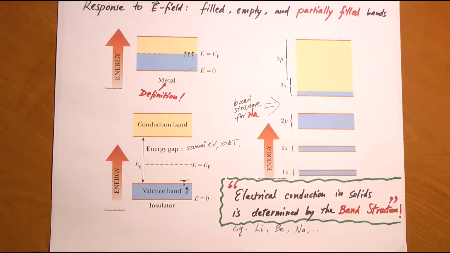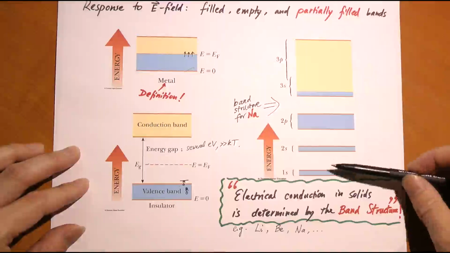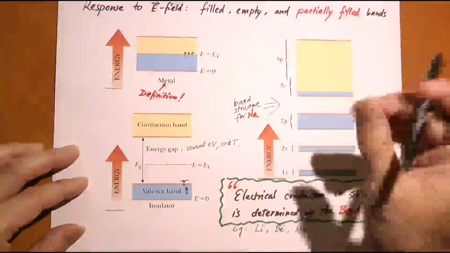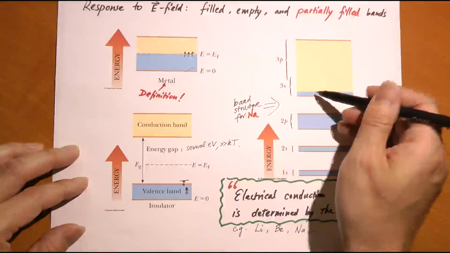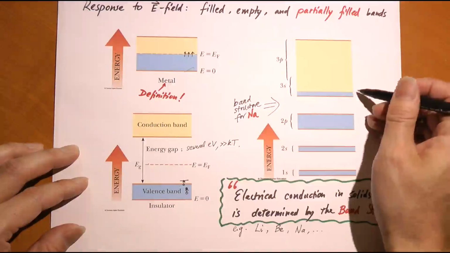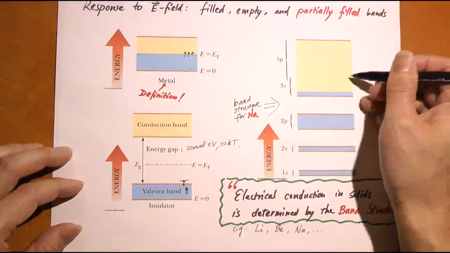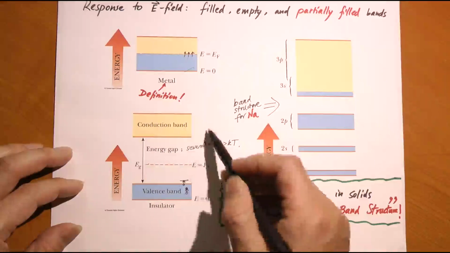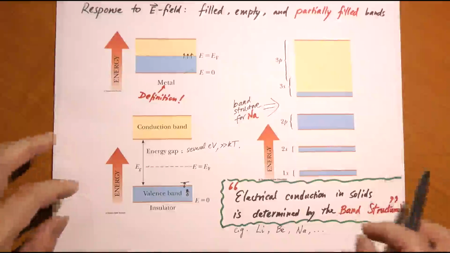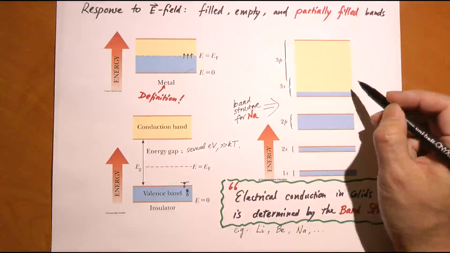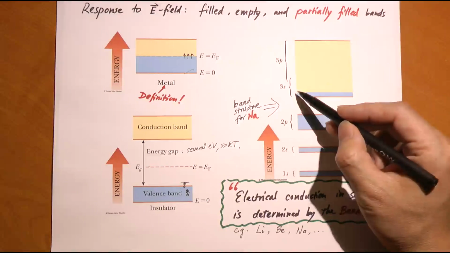So you see, we can actually predict whether something is going to be an electrical conductor or an insulator depending on the band structure. In other words, you have the 1s band, 2s band, 2p band, and so on. That's called a band structure. And where is the Fermi energy? The Fermi energy in this case is here. So all these energy levels are filled, and there is one partially filled band. That partially filled band in the case of a metal is the conduction band. In the case of an insulator, there is no partially filled band, so the first empty band is called the conduction band. There is a reason we call it the conduction band: it is the one that contributes to electrical conduction. It is a 3s band in this particular case.